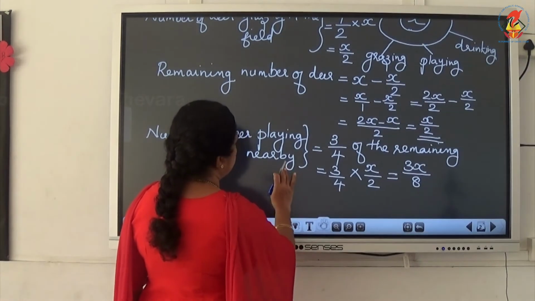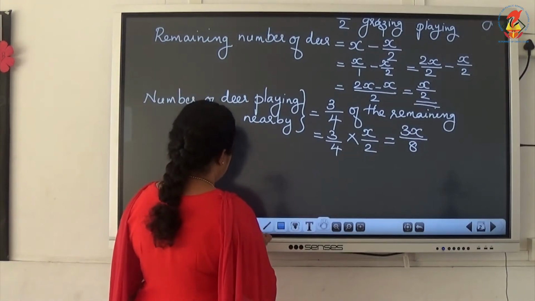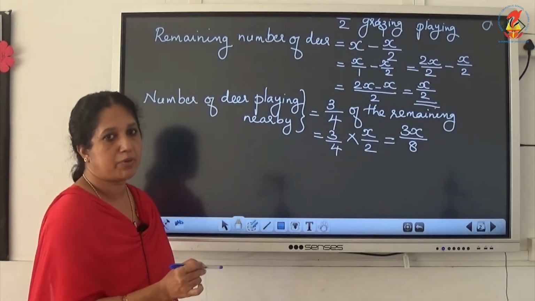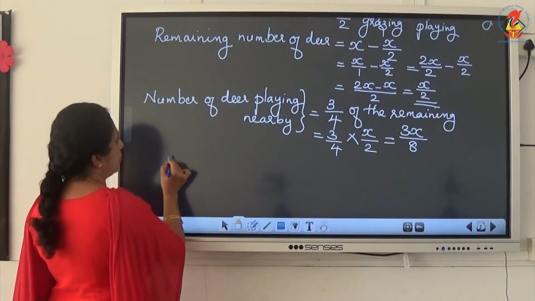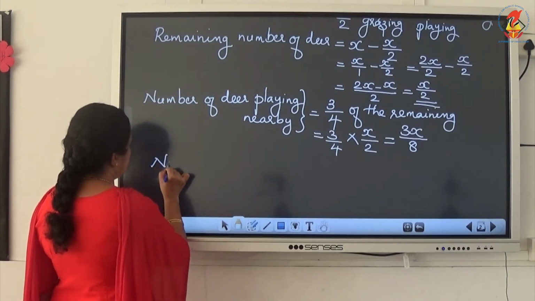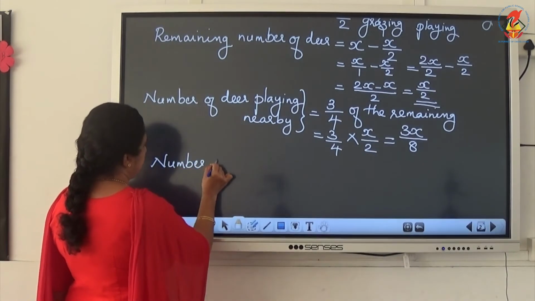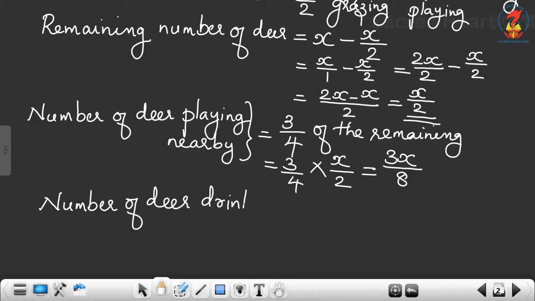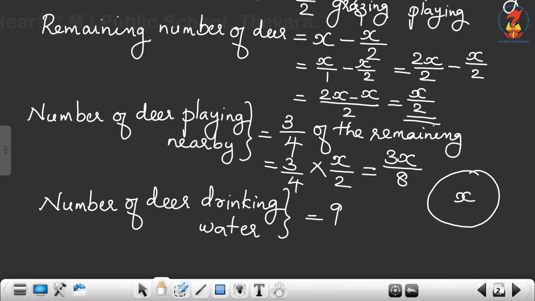Now how many of them are drinking water? The number of deer drinking water is 9. It is already given in the question. So the number of deer drinking water is equal to 9. Look at here, children. The total number is x.